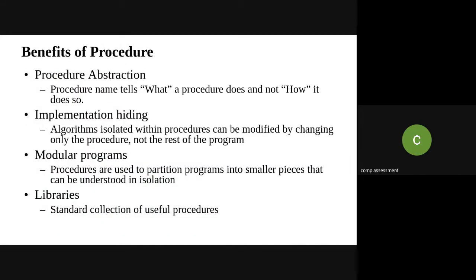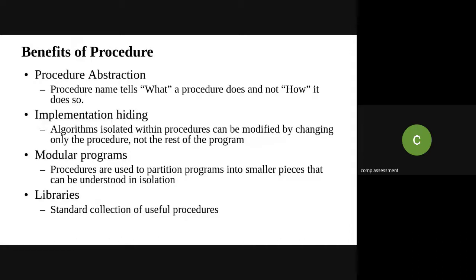Now why are we using procedures, what benefits do we get with these concepts? Procedure is the abstraction. Abstraction means the procedure name tells what a procedure does and not how it does it. When I'm saying square, the name lets me know what that function is performing, like add, subtract.